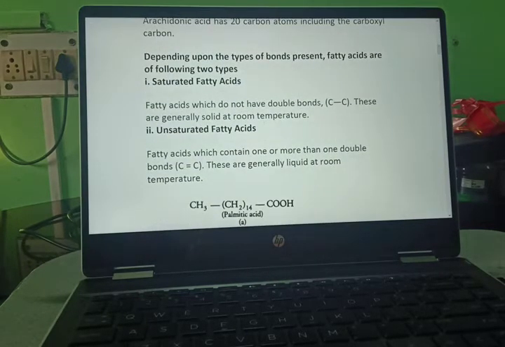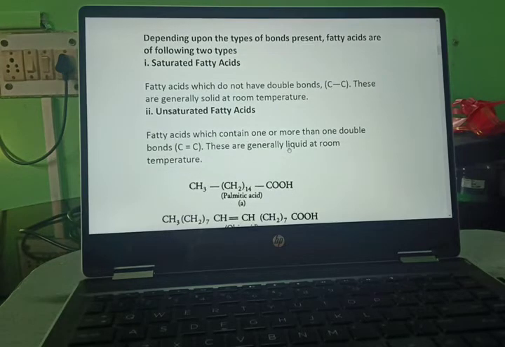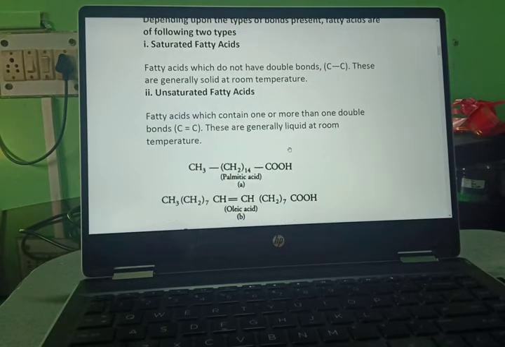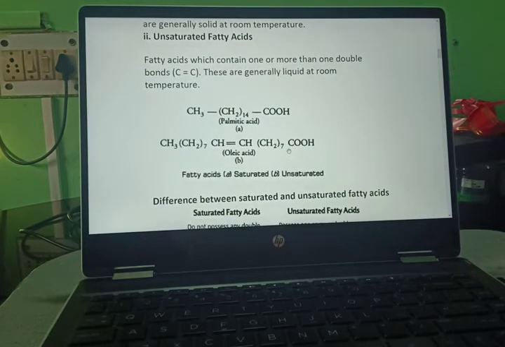Depending upon the types of bond present, fatty acids are of two types, saturated and unsaturated. Saturated fatty acids do not have the double bond. These are generally solid at room temperature. Unsaturated fatty acids contain one or more than one double bond. These are generally liquid at room temperature.